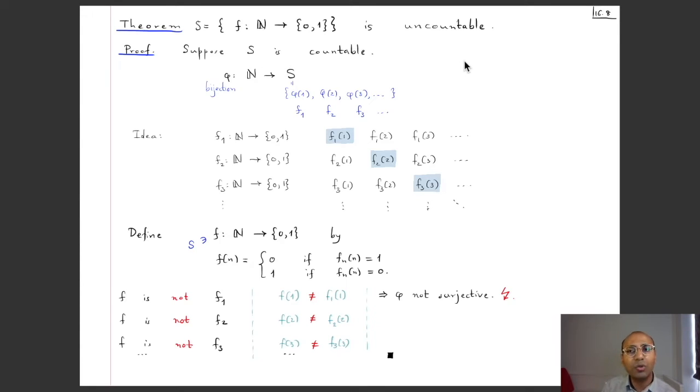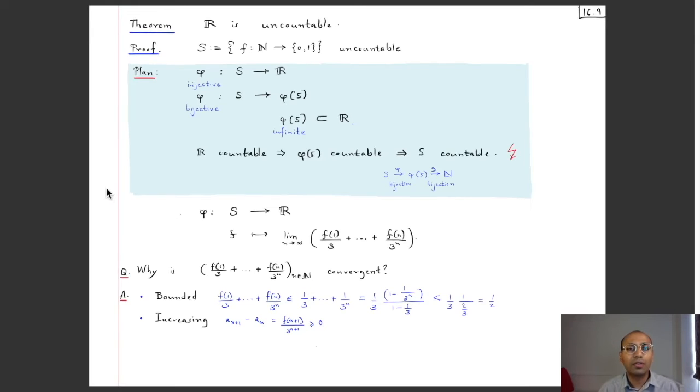Now let us see how we can use this to show that the set of all real numbers is uncountable. We will now show that the set of real numbers is uncountable. So we already know that if you look at this set S, which is the set of all functions from N to {0, 1}, that set is uncountable, and we'll use this to show that R is uncountable. Now the plan is like this. We'll first construct an injective function from this set S to the set of real numbers.